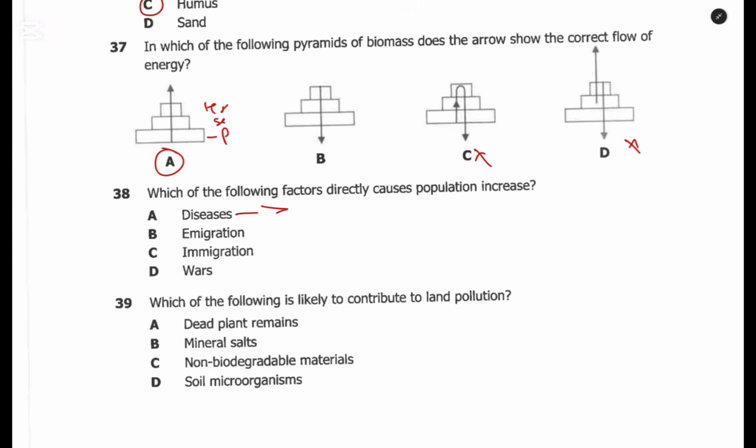Emigration, we are just looking at the leaving of people, or organisms leaving the habitat. They are going somewhere. In terms of people, we are talking of people leaving Zambia, going to other countries. It reduces the population. But immigration, we have other organisms coming in, other people coming in to stay permanently or temporarily. So that increases the population. Wars displace people, so it cannot be the answer. Therefore here we are going for immigration.